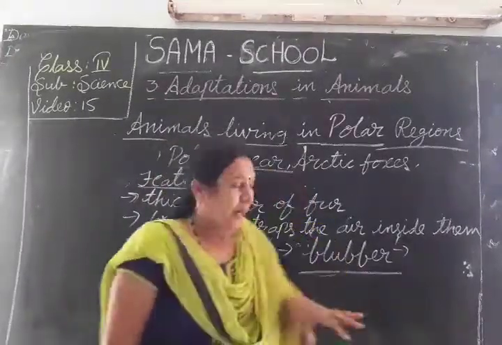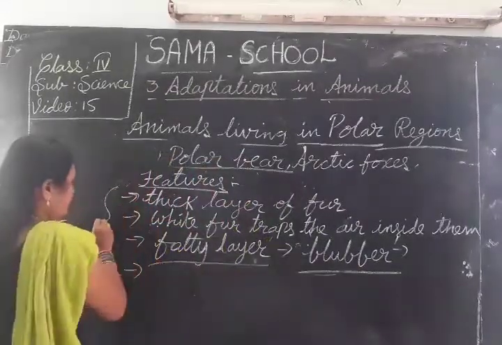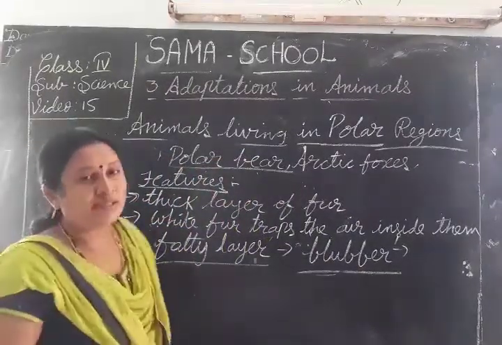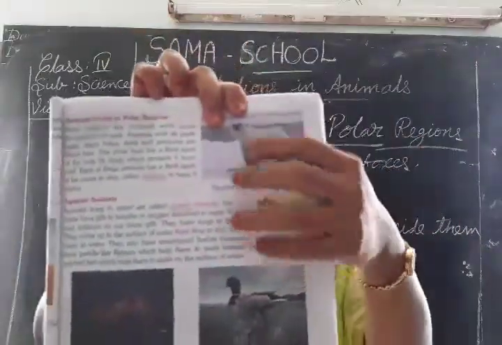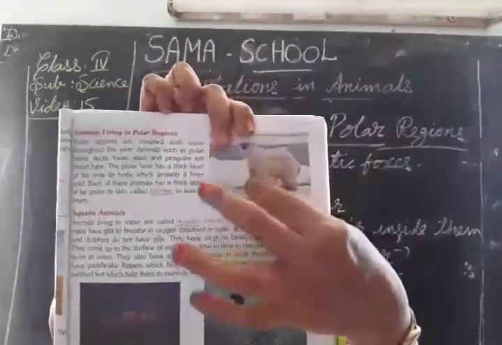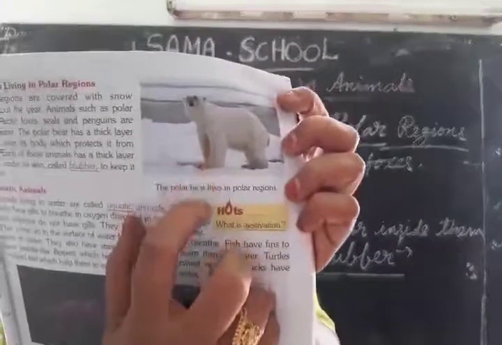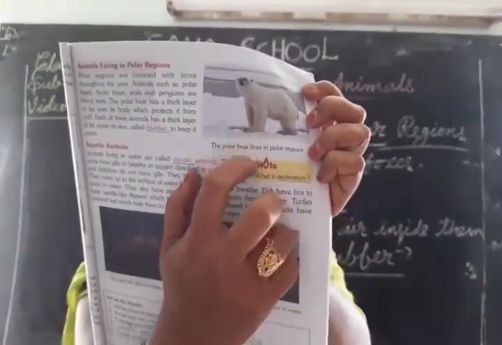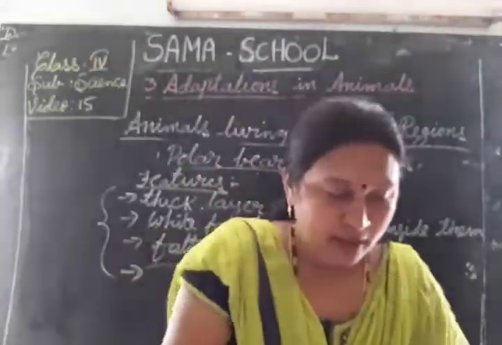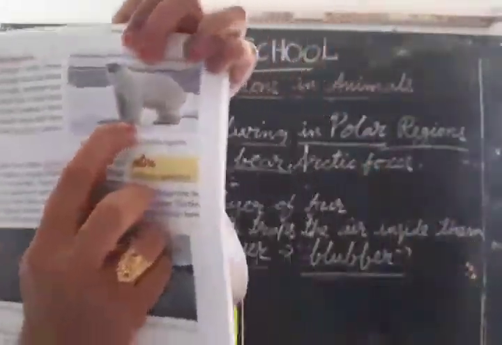Okay, and that is one feature. The next feature is the polar bear's legs. These polar bears have long stiff hair between the pads of the feet. See, this is the foot of this animal.